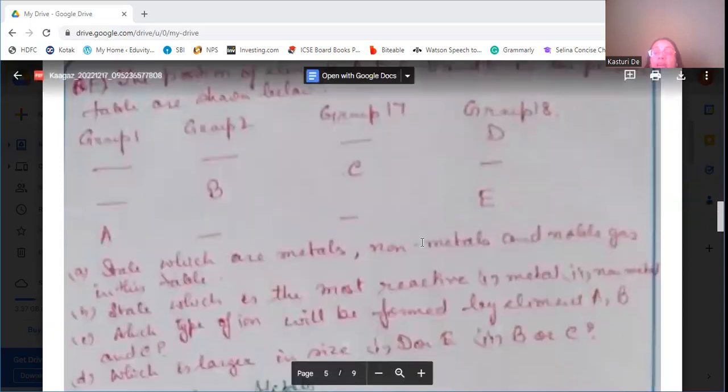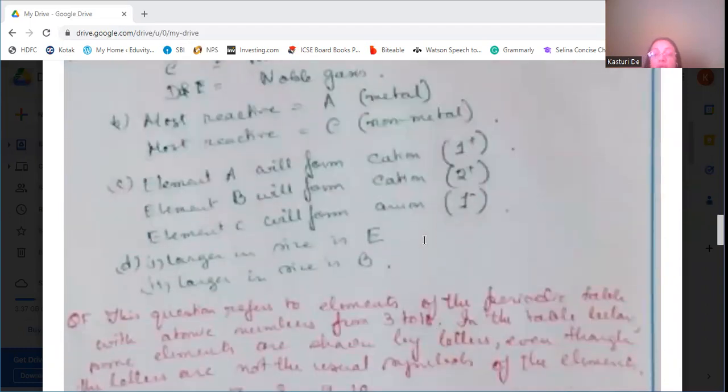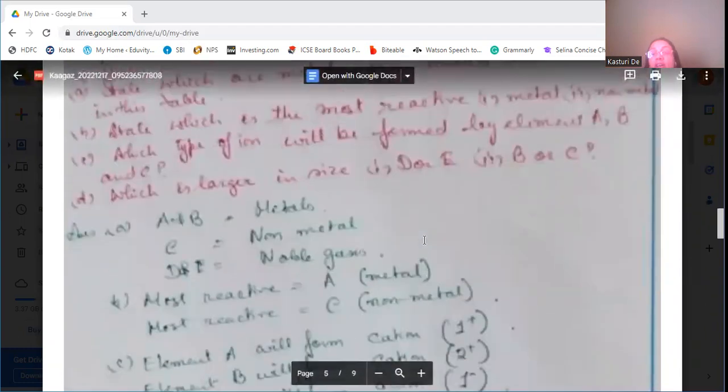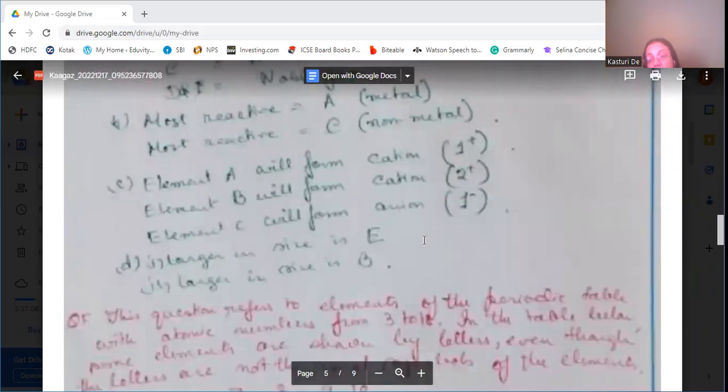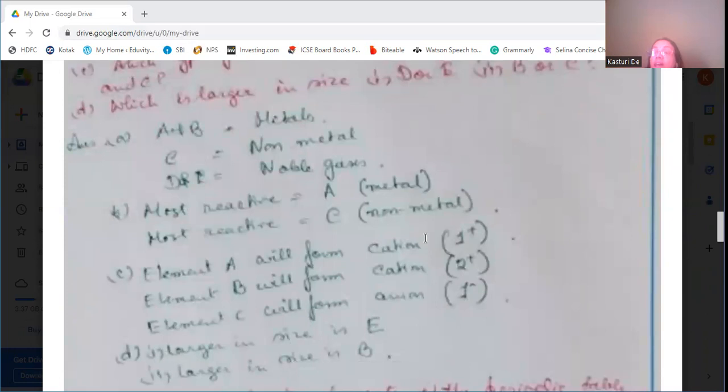Okay. Next, in group D and E, which is larger, D or E, and B or C. In case of D or E, E is larger because down the group, the atomic size increases. E is lower than D, so E is larger in size.